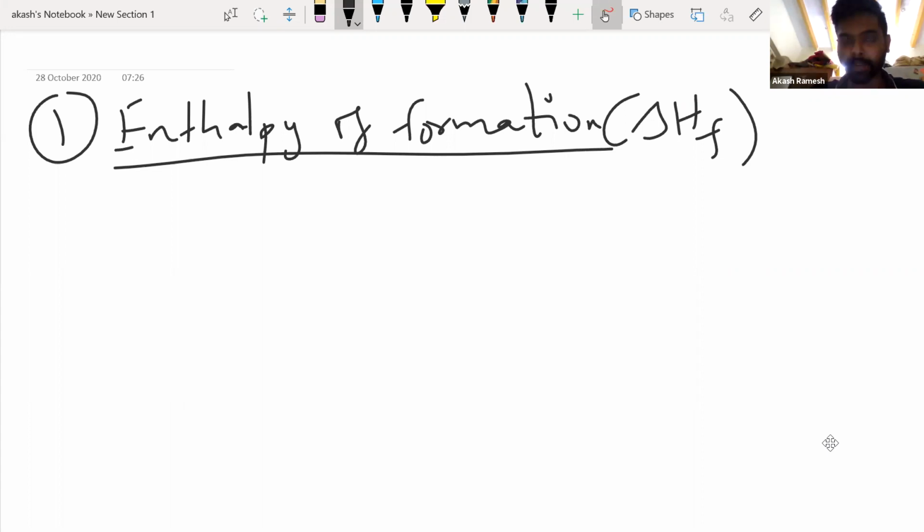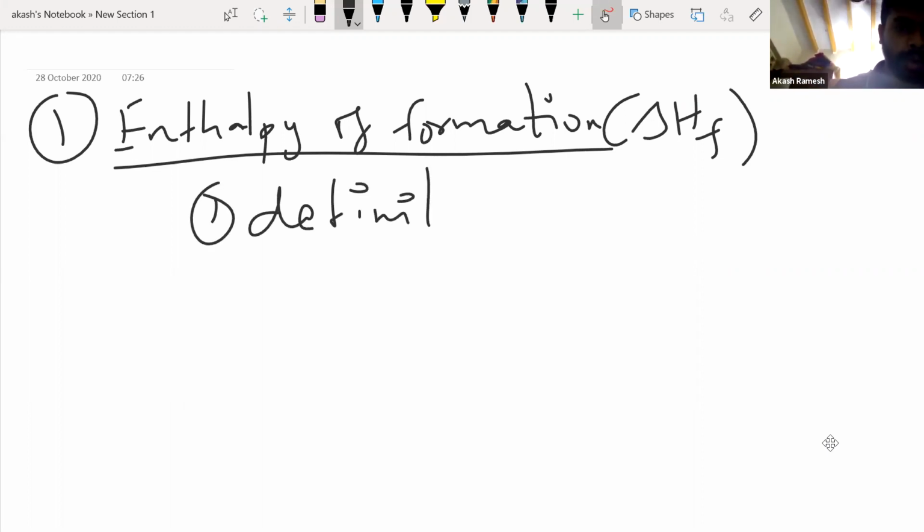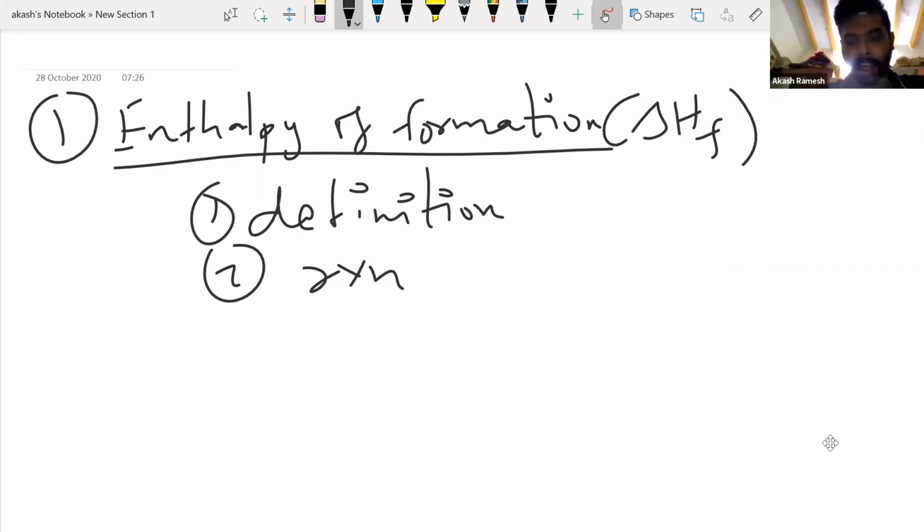For all these types of enthalpies, you need to know two things. One is your definition, how it is defined. And the second thing is how you write the chemical equation for that. Not only for this enthalpy, for any enthalpy, two things are very important: your definition, and your reaction. How you write your reaction is very important. First we'll go for enthalpy of formation. I'll tell you the definition, then we'll see how to write the reaction. Please take down the definition.